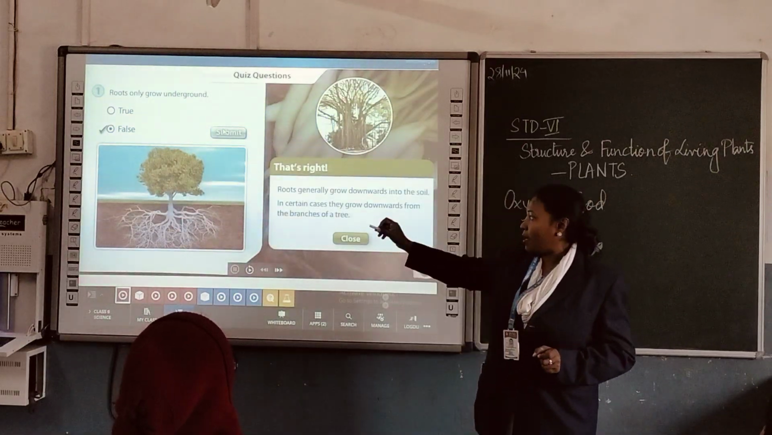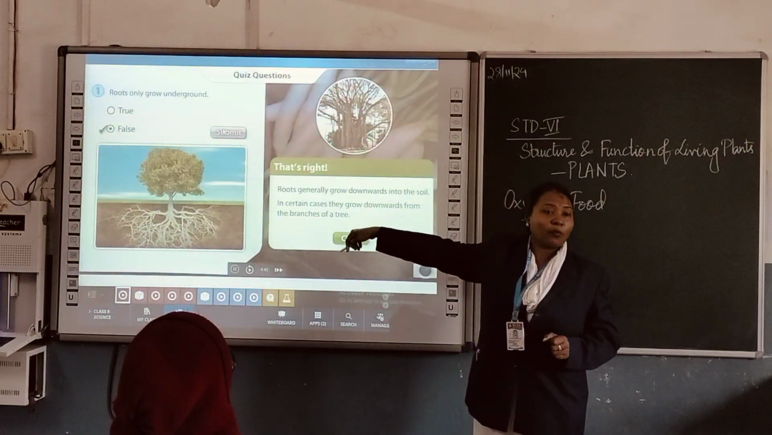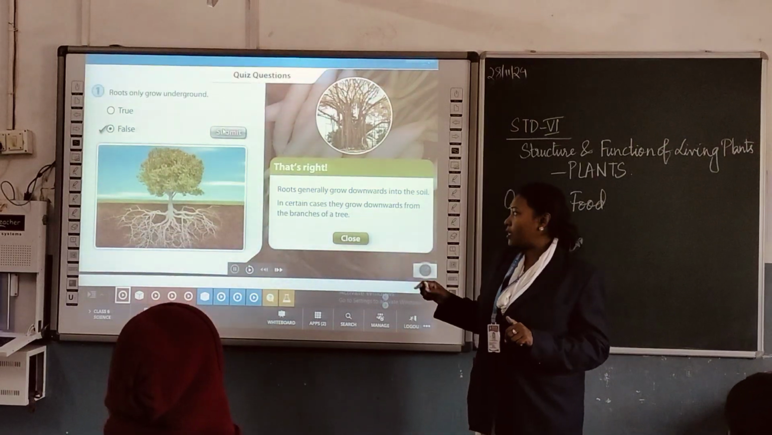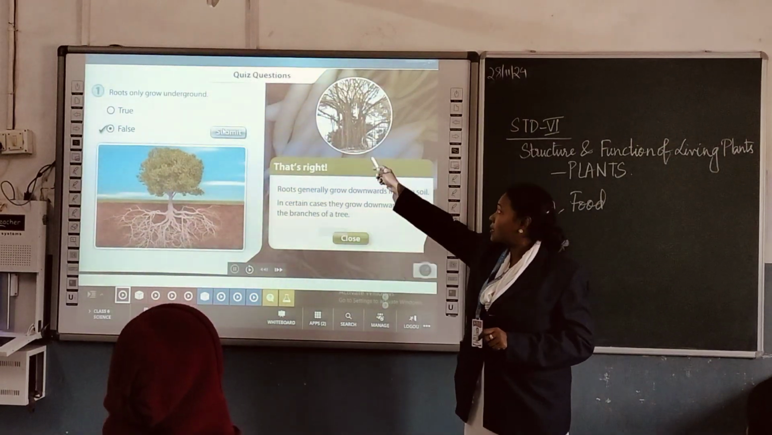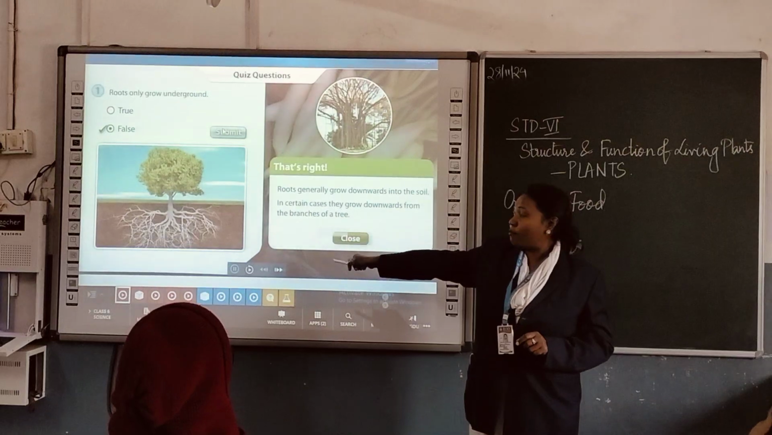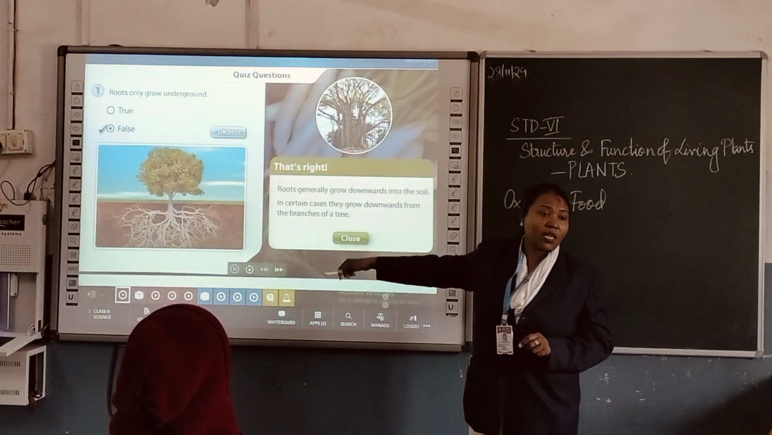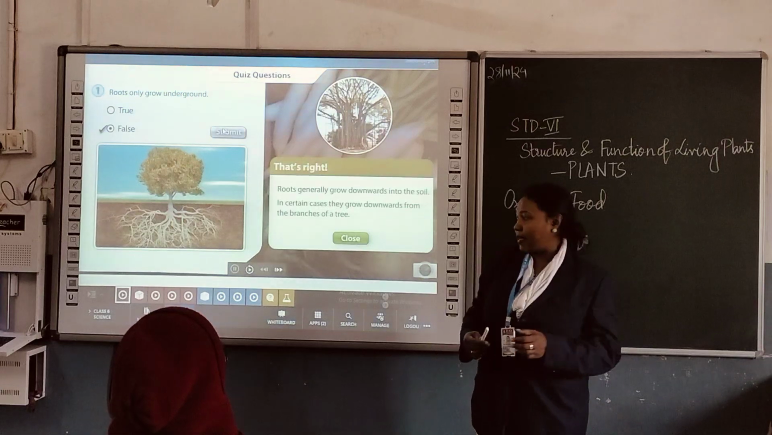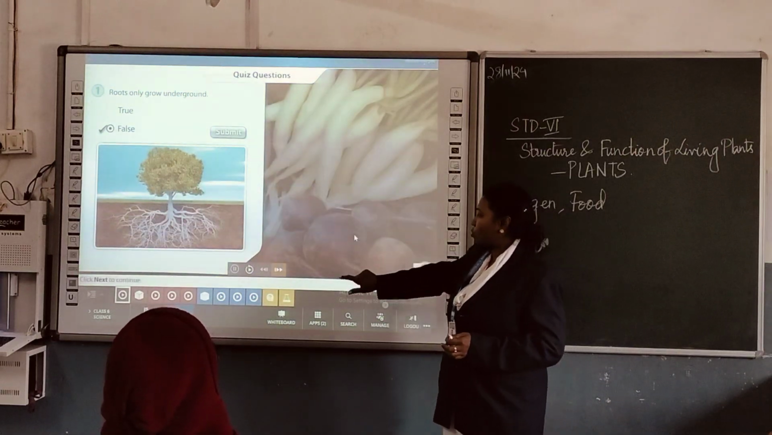So it need not be that all roots keep growing downwards. In the majority of cases, roots grow downwards into the soil, but in some cases like this banyan tree, we can find that the branches of the tree also have extra roots, additional roots. Okay, let's go with the next question.